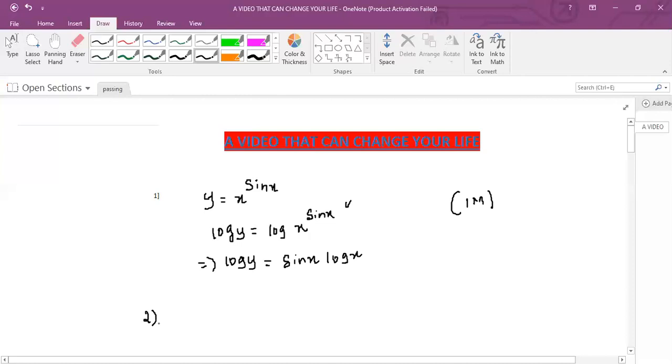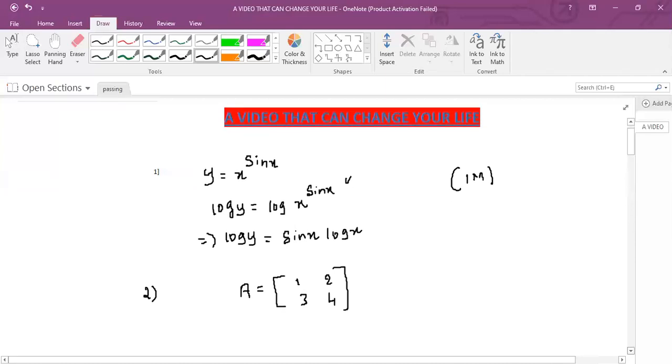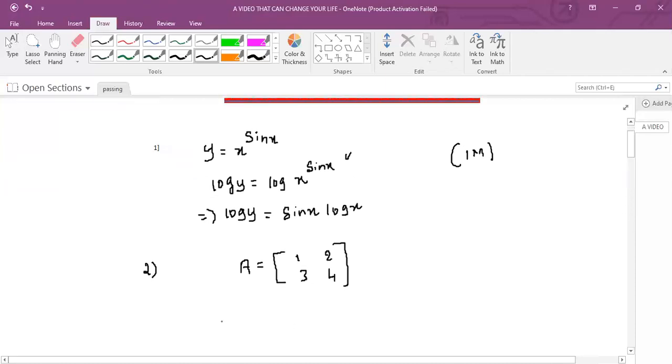Second, there will be a problem on matrices to find the inverse of a square matrix using elementary operation. For example, a problem may be A is equal to [1 2; 3 4]. Find its inverse using elementary operation. Again it will be a 3 marks problem, but 1 mark will be very easy.